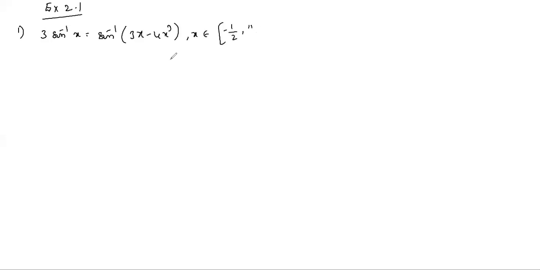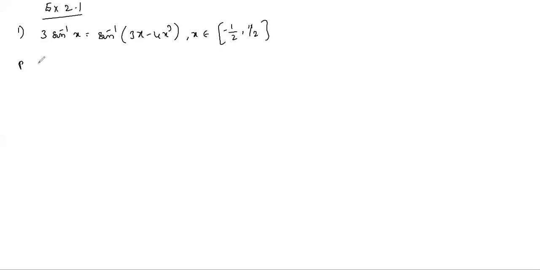Next, exercise 2.2. We have 3 sin inverse x equals sin inverse of 3x minus 4x cubed, x belongs to the closed interval minus 1 by 2 to plus 1 by 2.